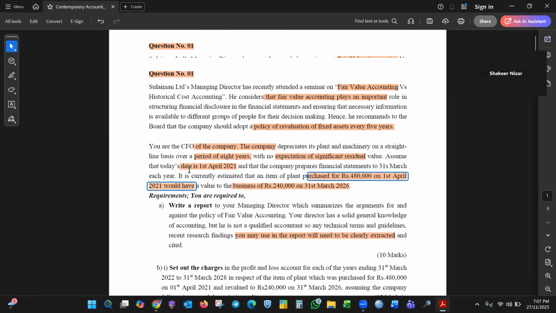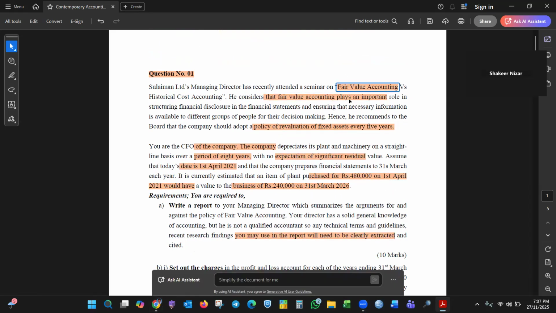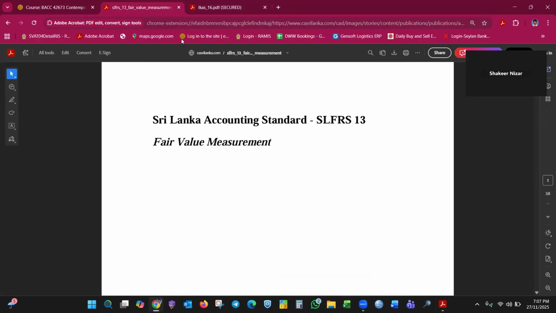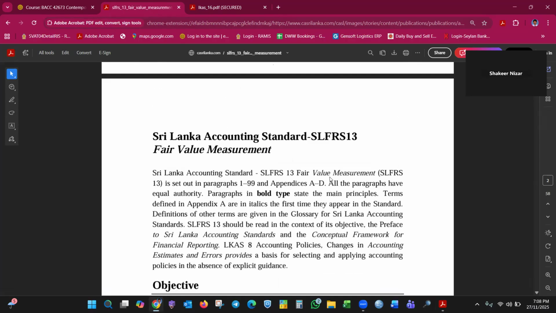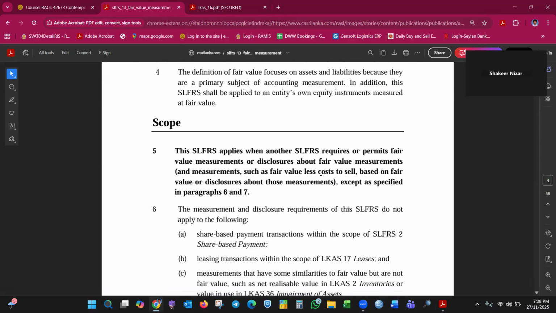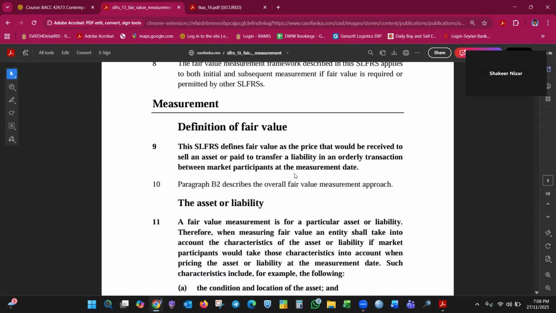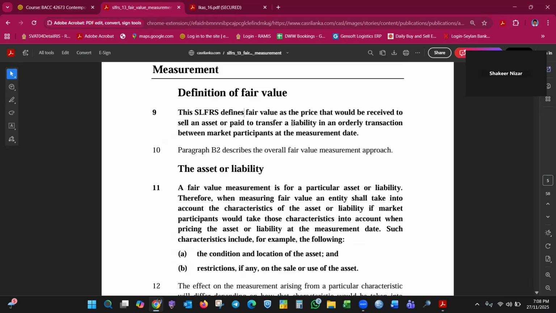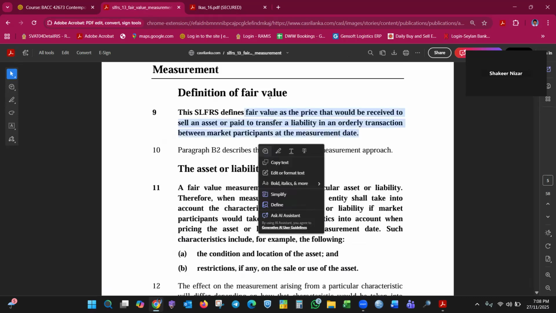So if I'm the student writing this exam, what is fair value? I first write that in layman's terms, fair value is the market value. If you can't write that, okay. The definition I will write is: fair value is the price that would be received to sell an asset or paid to transfer a liability in an ordinary transaction between market participants at the measurement date.